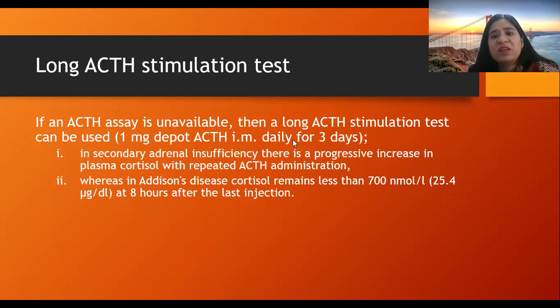So in this, for 3 days, ACTH is given intramuscularly. In short ACTH stimulation test, the samples are taken at 0 hours, at 30 minutes and 60 minutes. That means in 1 hour, the conclusion can be made. But in long ACTH stimulation test, we need 3 days to make an interpretation.